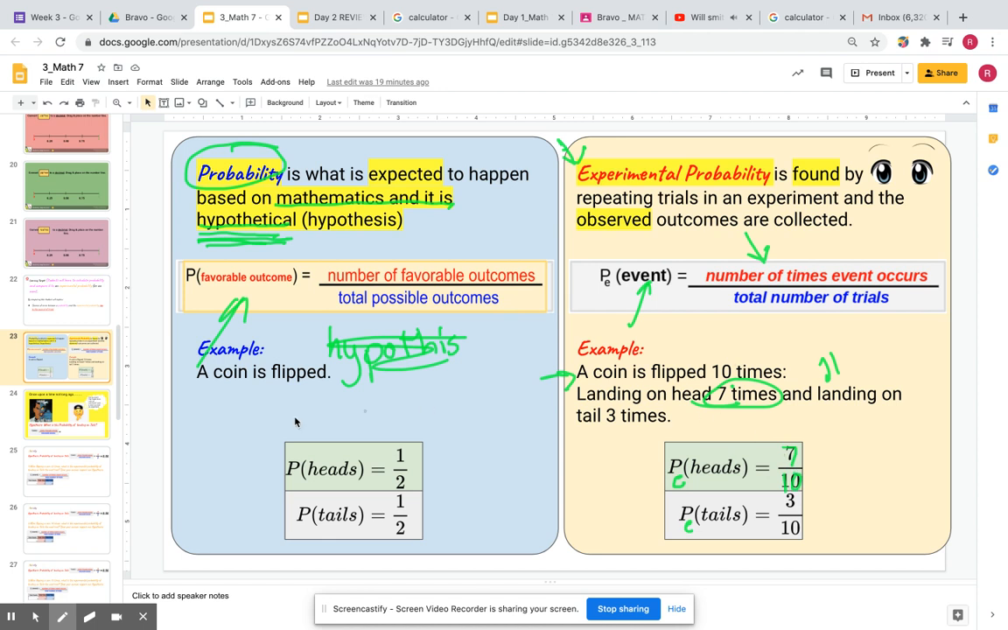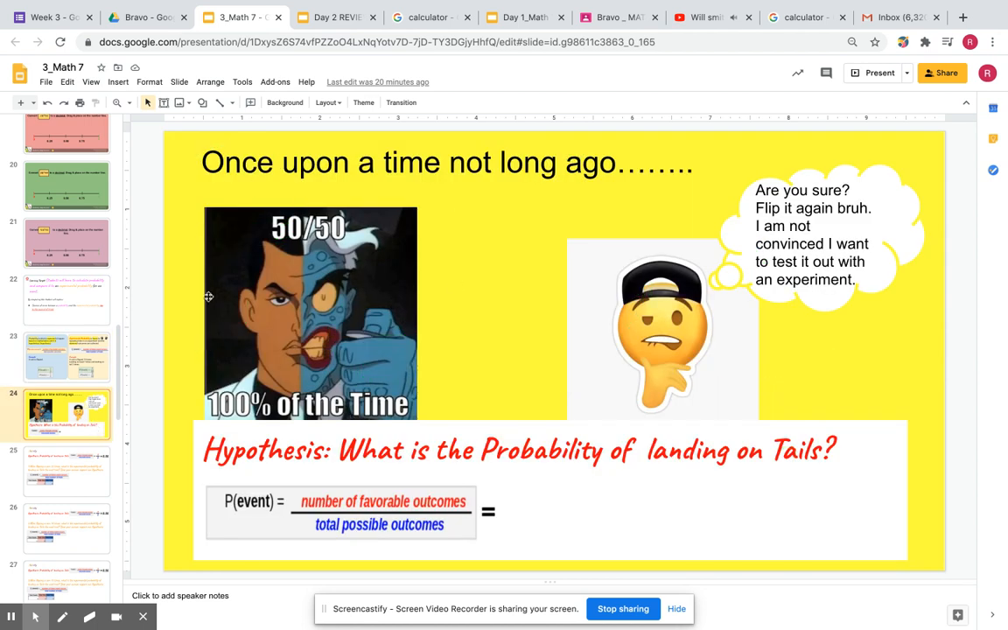I'll explain this better when I talk about the actual experiment we did in class. I just want to introduce the similarities and differences. In class, I told a story that I faced Two-Face once, and we both agreed that the probability of landing on heads and tails should be 1/2. If we convert that to a decimal, it should be 0.50. So we both had even chances of flipping it.